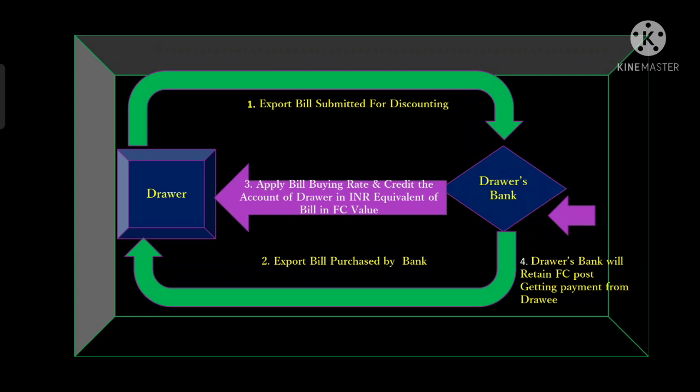Whatever the bill value is in foreign currency, it is converted into INR and that amount is credited to the exporter, and on the due date the bank will receive the payment from the importer.